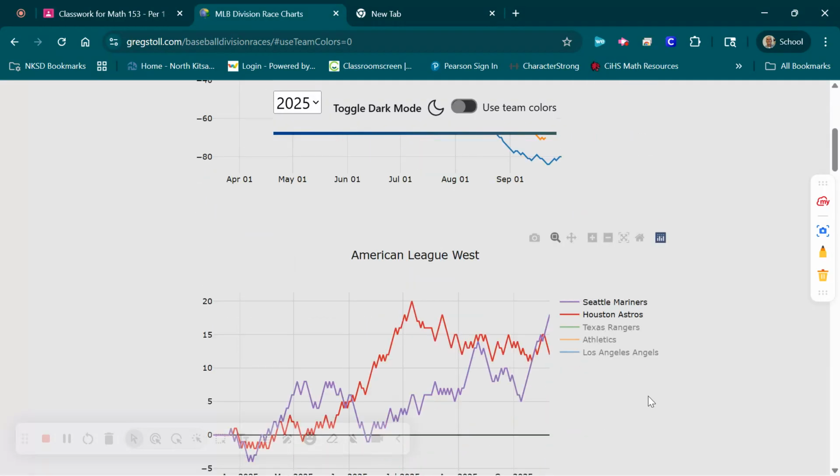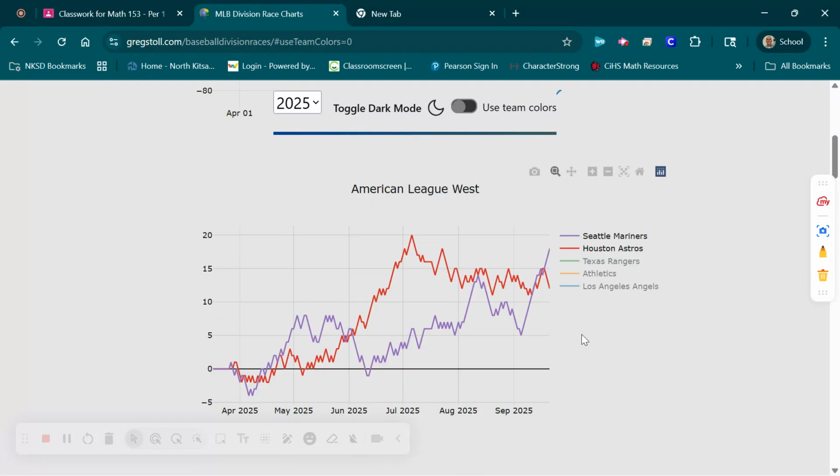Here's our division, and you've got the Houston Astros. We just swept them this weekend, and we now have a 3-game lead. If I put my cursor right here, you can see in red, this is the Houston Astros, and you see the 3 GB at the end of that little red label. And then the Mariners record is up here at 87-69. So if we came back here and looked at this point, there's some information we can get. Like the Houston Astros were 20 games above 500 on what day? Well, July 5th. You can see that down at the bottom of the little graph, right?